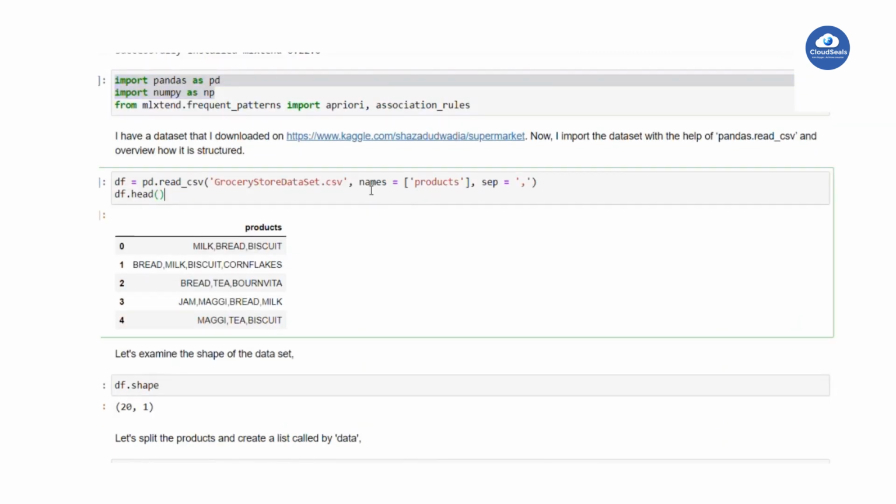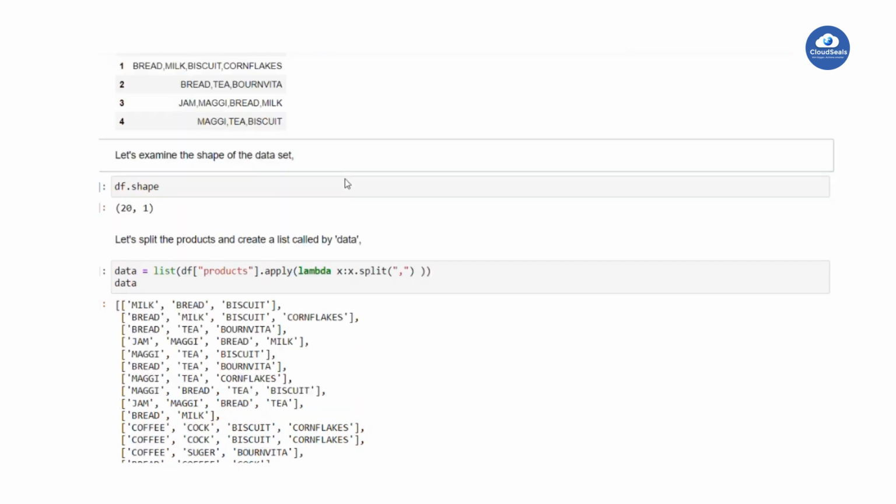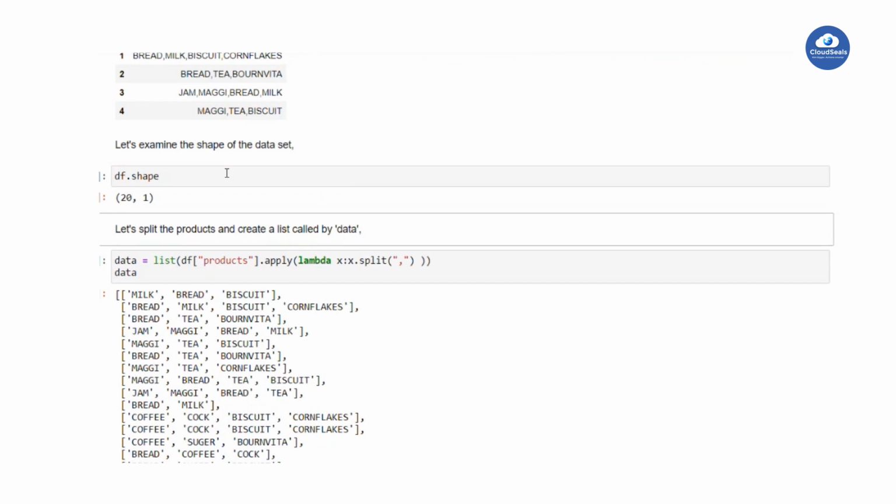Let's come. I have taken the grocery stores data set. I already solved some problems in the previous section, so you know how the data set is. For example, transaction zero has milk, bread, biscuits; some other has bread, milk, biscuits, and cornflakes, like this. Here I have taken 20 transactions.